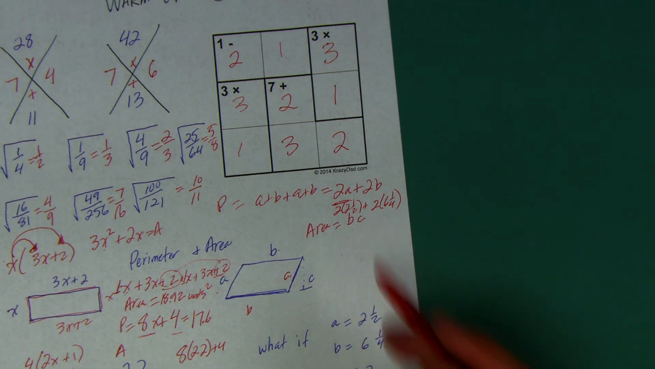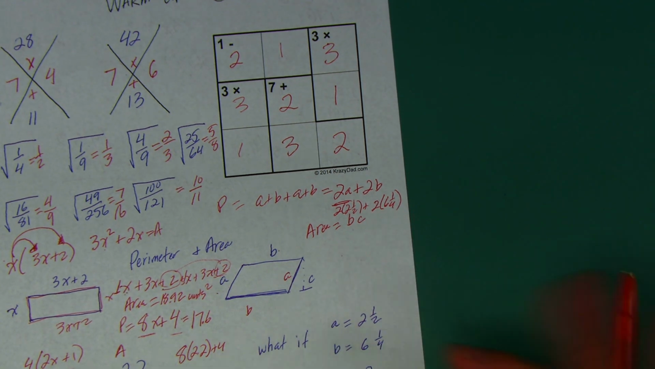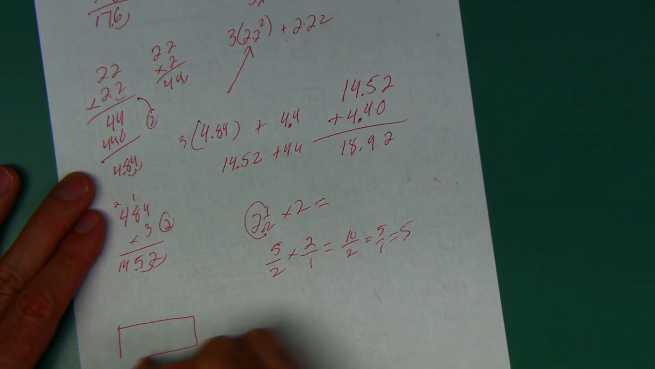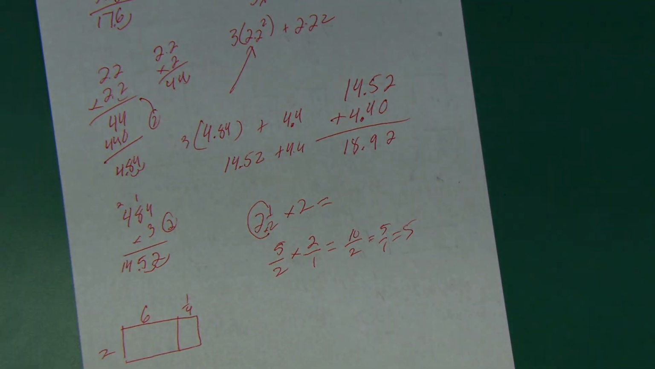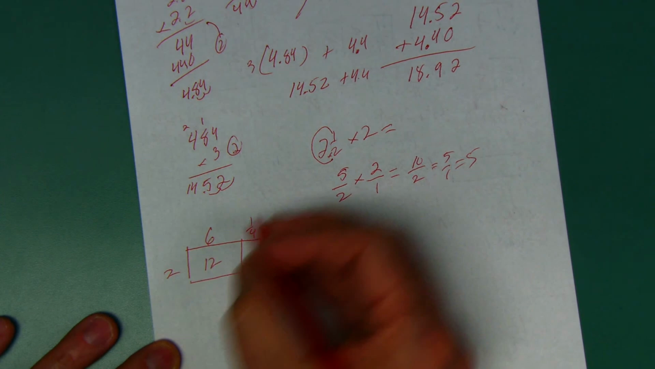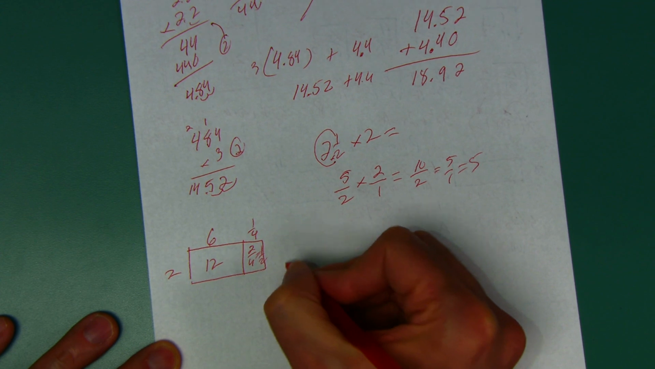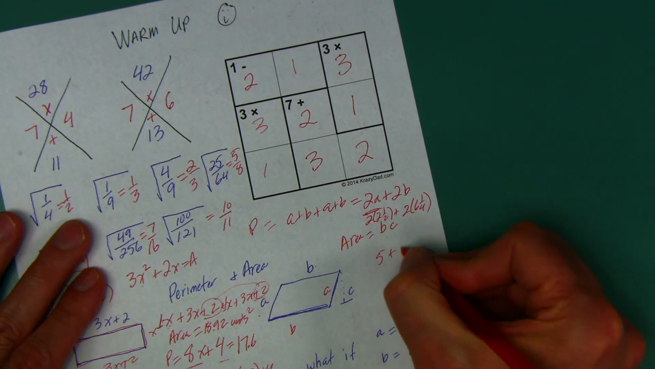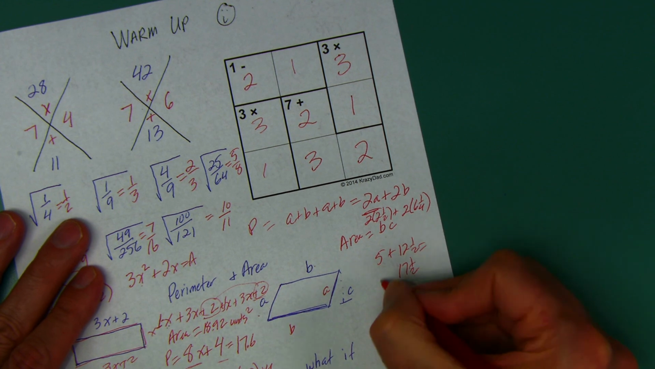I can multiply almost anything by 2 in my head. 2 times 6 1/4 is 2 6s and 2 4s. Okay, another way of doing that, just like this one, is do this: 6 1/4 and 2. Okay, so 2 times 6 is 12. 2 times 1/4 is 2 fourths, which is 1/2. So 12 and 1/2. So here we got 5 plus 12 and 1/2 equals 17 and 1/2. That is the perimeter.